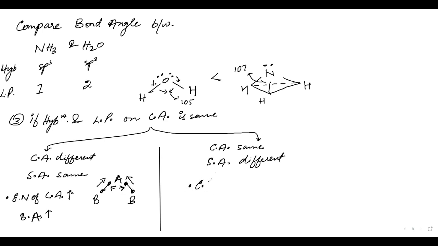So EN of surrounding atom. EN of surrounding atom is high. Then what will happen to the bond angle? Let us see. We have this particular molecule AB. The electronegativity of B is high. So here the electrons will be shifted towards B. So distance is large, and hence they will not have greater repulsion. They will have lesser repulsion. If the repulsion is less, the bond angle will shrink and it will come down.